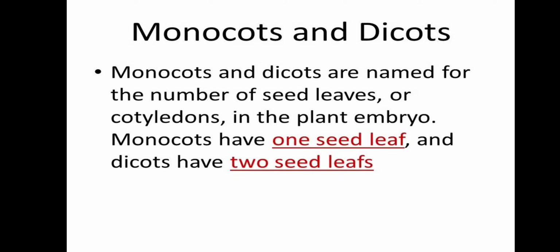Dicot plants usually have a taproot system and leaves with reticulate venation, and monocot plants have a fibrous root system and leaves with parallel venation. So these are some differences between monocots and dicots.